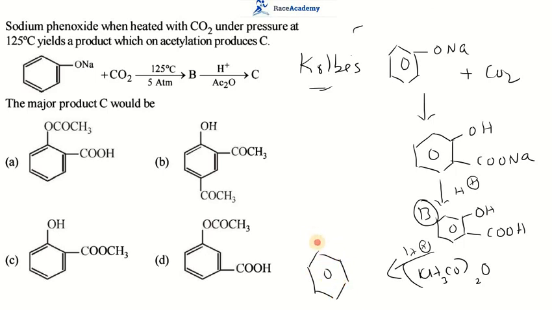So the OH in this group will become OCOCH3, along with COOH. This is called acetyl salicylic acid. So the first one is the right option for this question. Acetyl salicylic acid is nothing but aspirin. Let us move to the next one.